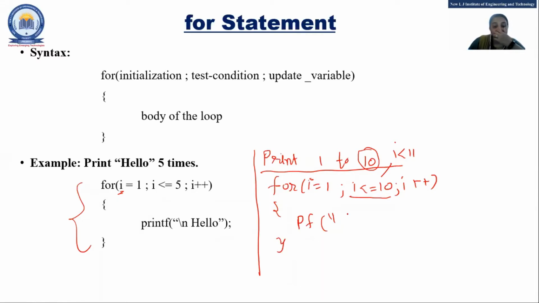Okay. Now what I need to print is 1 to 10. So my output should be like this: 1, 2, 3, 4, 5, right? So what should I write here? That I need to know.